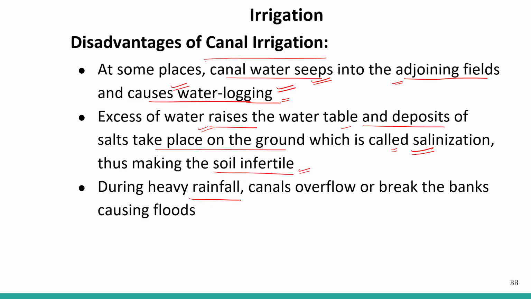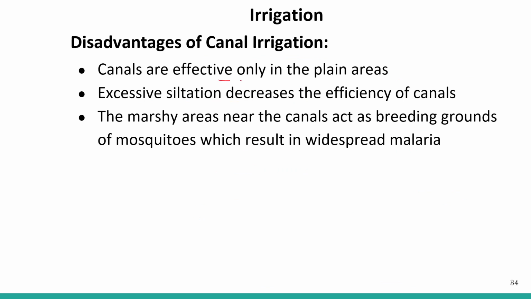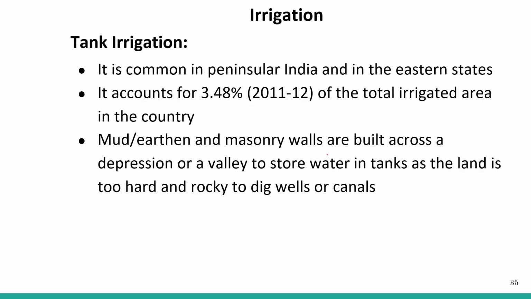During heavy rainfall, the canal overflows or breaks its bank, causing floods in agricultural land. Canals are effective only in plain areas, and excessive siltation decreases the efficiency of the canal. The marshy areas near the canal act as breeding grounds for mosquitoes, which results in widespread malaria. So this is one of the drawbacks.